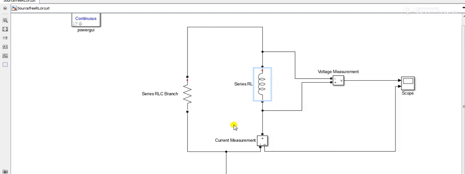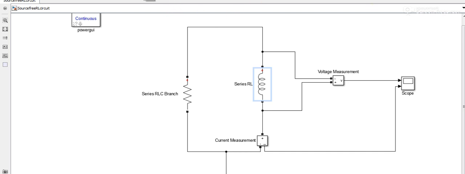What we have done is just to show that whatever energy is stored in the inductor will be dissipated in the resistor. You can see a series circuit over here, a current measurement block, and a voltage measurement block. The current measurement is very important. We can see the curve of the current via the scope. We have already studied that the current will decay exponentially, but how fast it decays depends on the time constant of the circuit. That is the theoretical portion, but in this session we will not go into the theory, and will go directly to the graphical session.